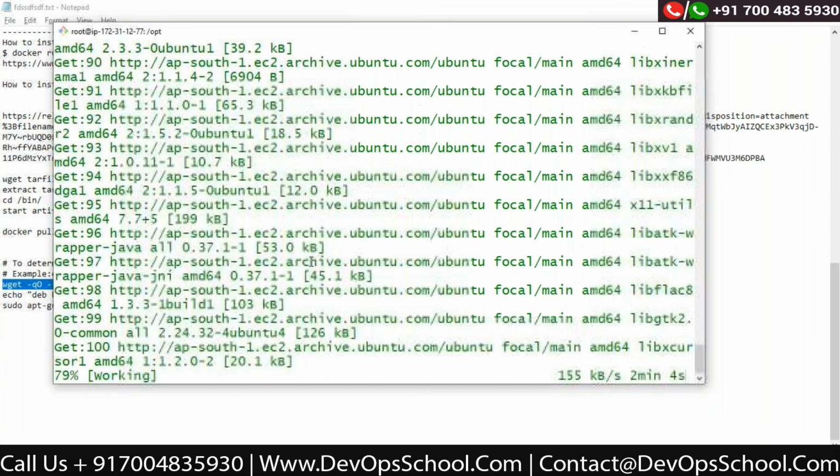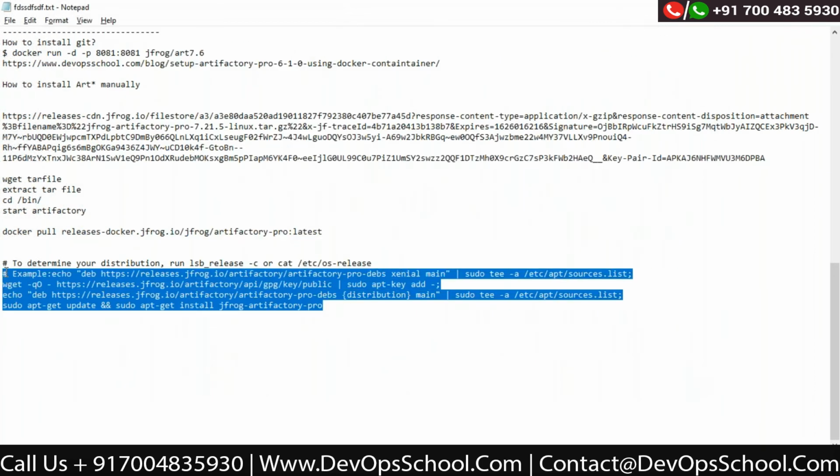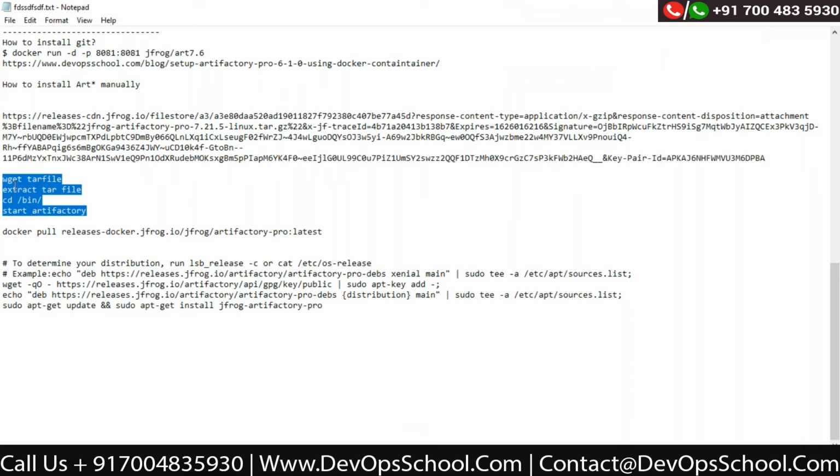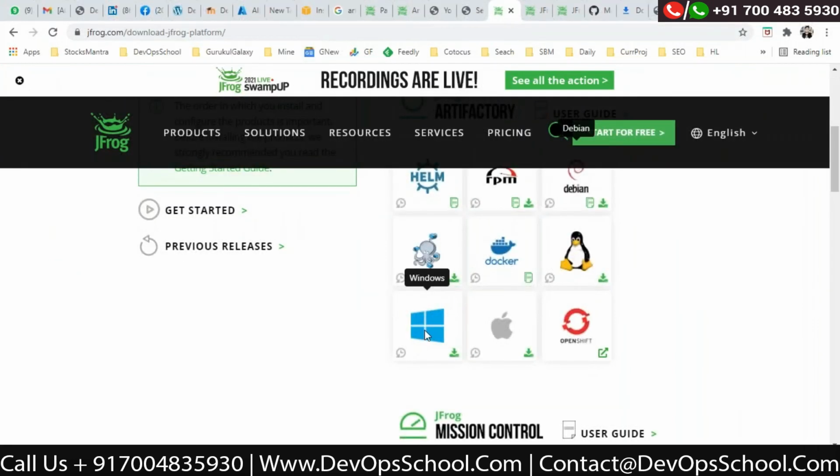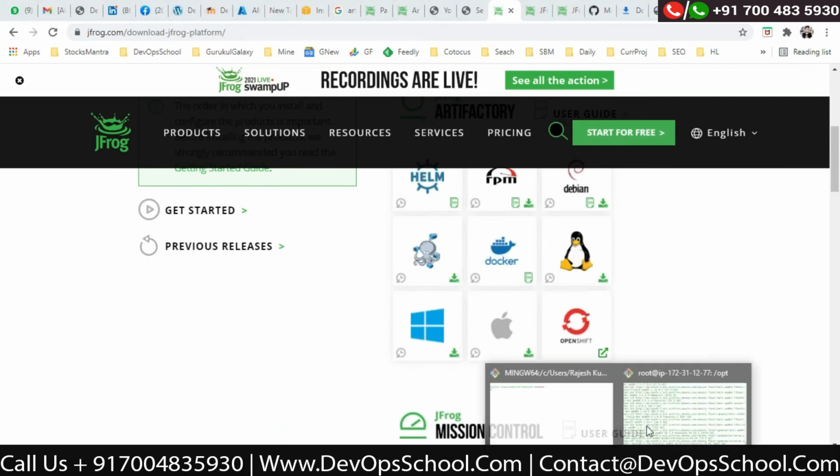So this is a Debian installation. That will work for you, but I wanted to show you manually. Many ways you can install: here you have a Windows exe file, you get it, next, next, next. And an RPM file here, a Mac file here, a Helm package here.